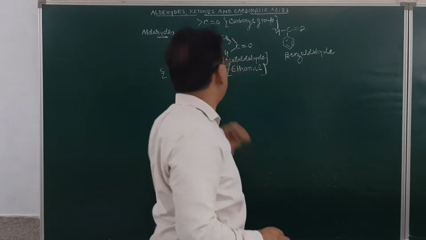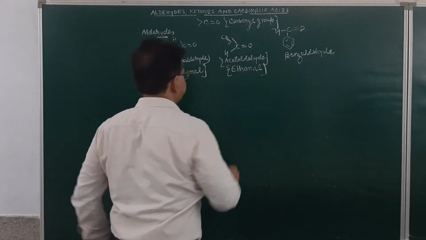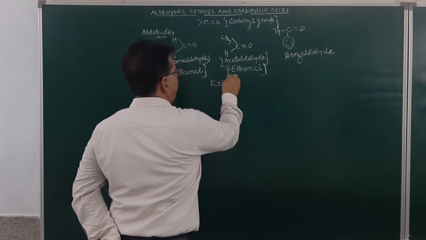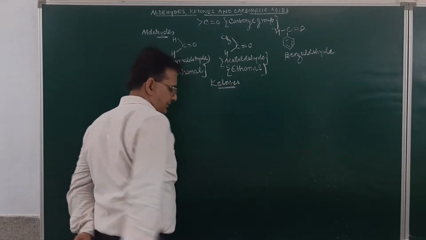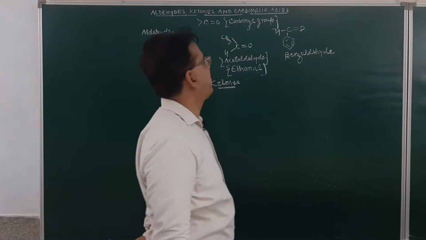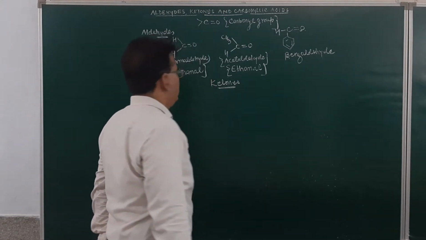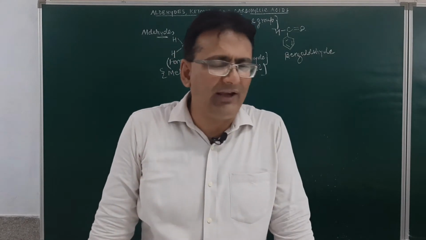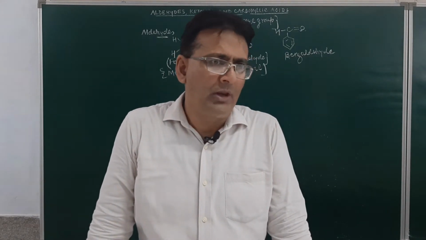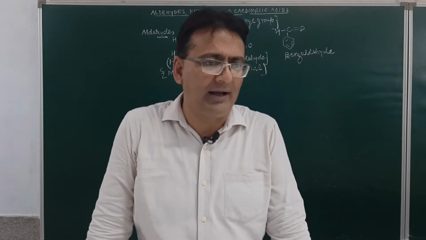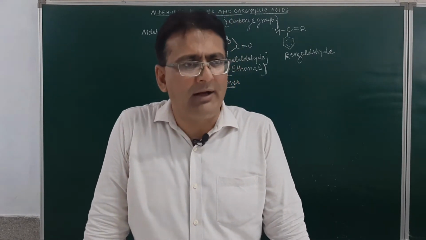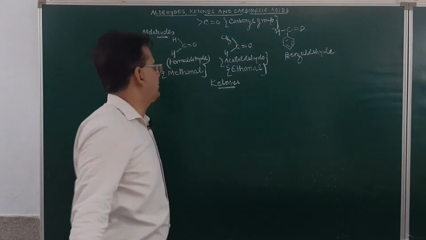Now when I talk about ketones, in ketones the two alkyl groups will be attached to the carbonyl group. If those alkyl groups are of a similar kind, this will be called a symmetrical ketone. If they are of different kinds, that will be called an unsymmetrical ketone.